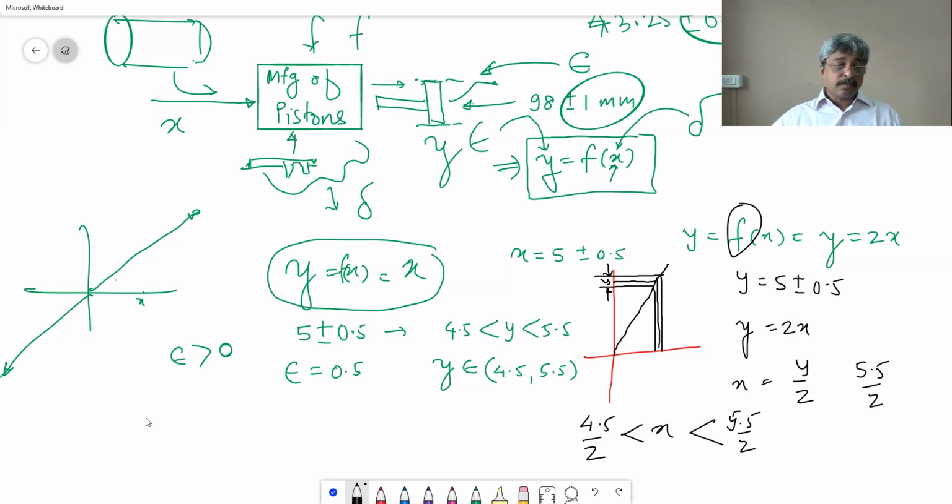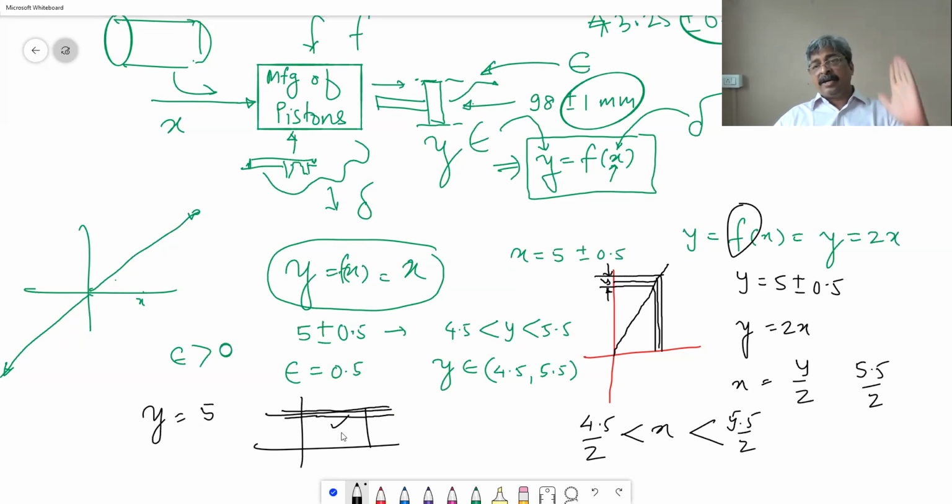y is equal to 5, so it's a constant function, still you want 5 plus minus 0.5, okay? You take any x, you will be within 5.5 and 4.5. Easy. Delta is any real number.